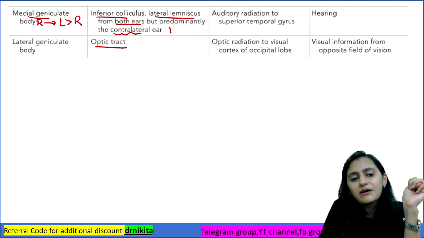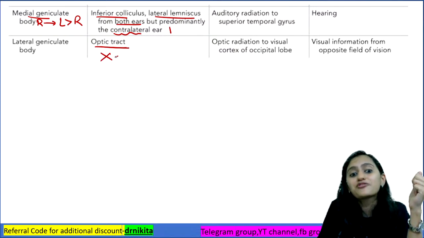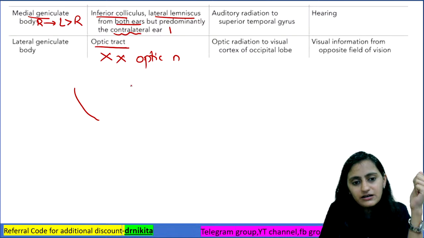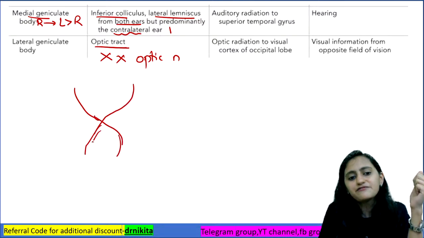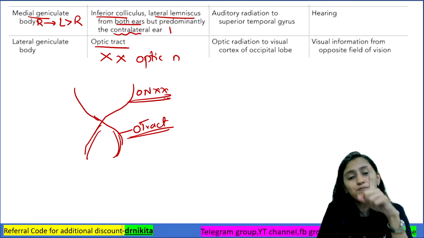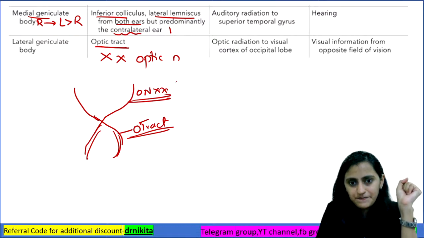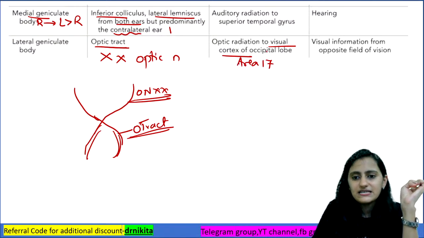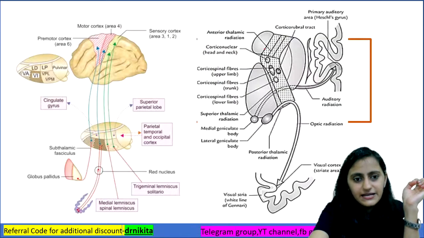Lateral geniculate, remember the fibers are from the optic tract, not from the optic nerve. Because the optic nerve forms the optic chiasma and then it forms the optic tract. This optic tract then goes to your lateral geniculate body. It is not the optic nerve, so please read the statement very carefully. And then we know that it goes to the visual cortex of the occipital lobe, which is Brodmann area 17.